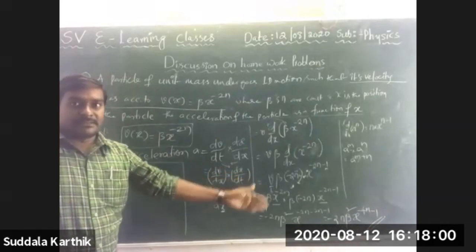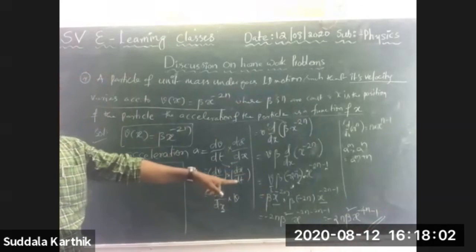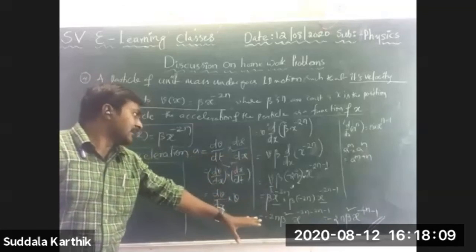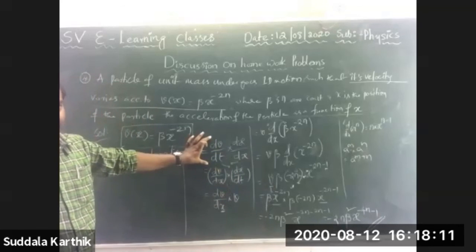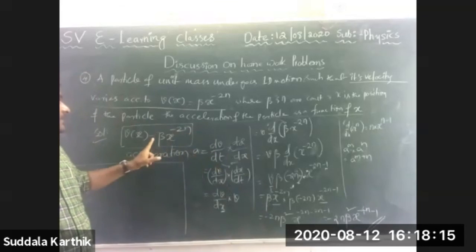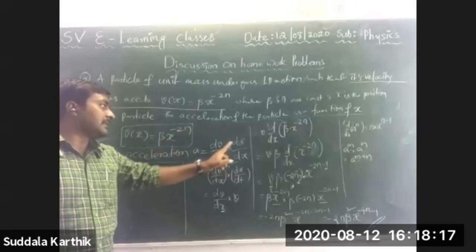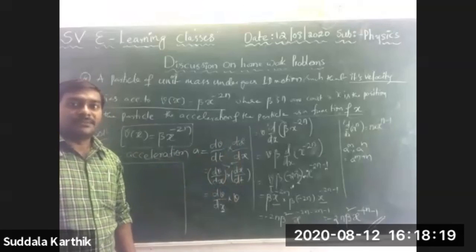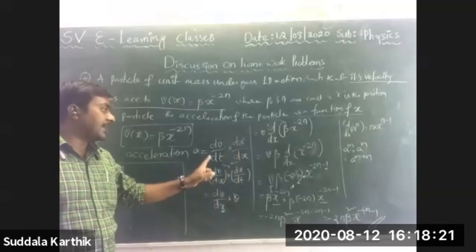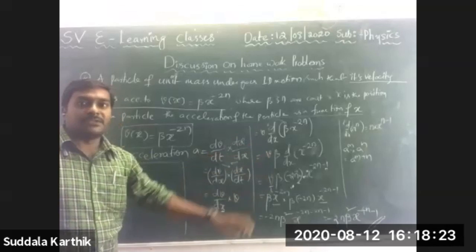Please check it once. Is it that option? Yes, sir, the fourth option. This is the mathematics, but here I used the physics. Why did I convert this? Because it is in terms of x. That's why I converted it into terms of position, x. If you have any doubt, please ask me.